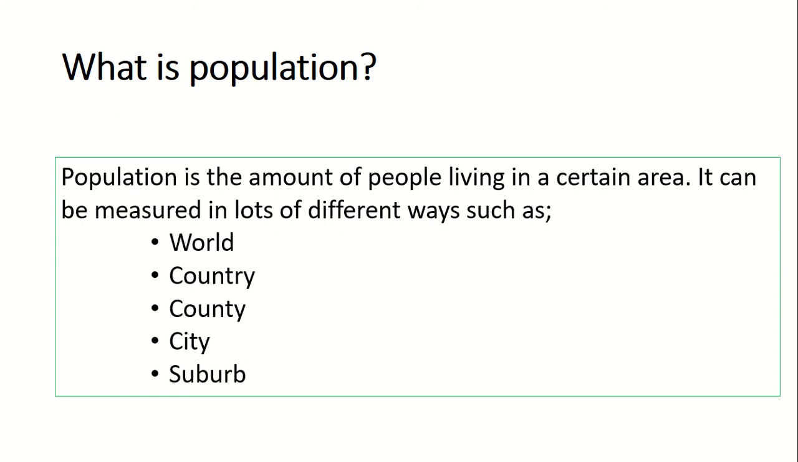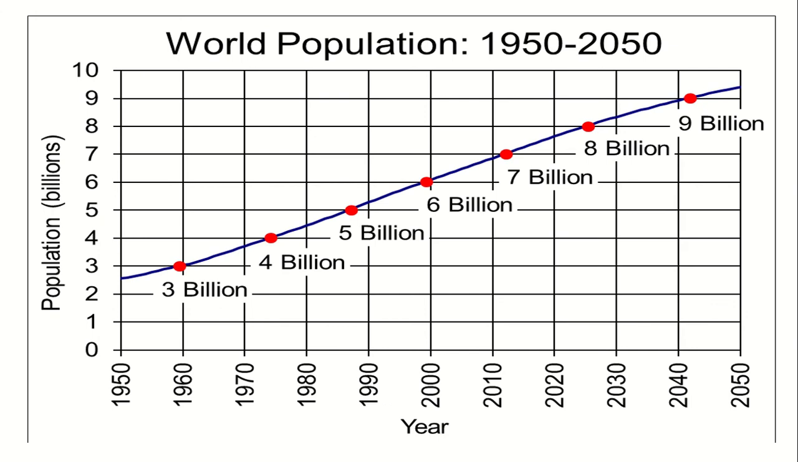So, for example, if you're living in St Helens at the moment, your population will be about 147,000. Where I am in Liverpool, the population might be close to 450,000. On a world level, obviously, that's much higher as well. It's the number of people living in a certain area.